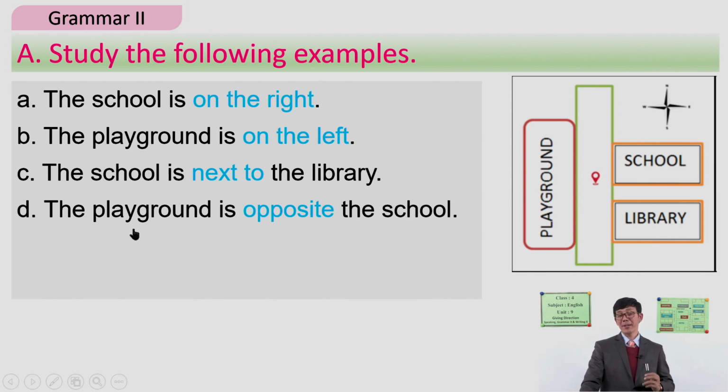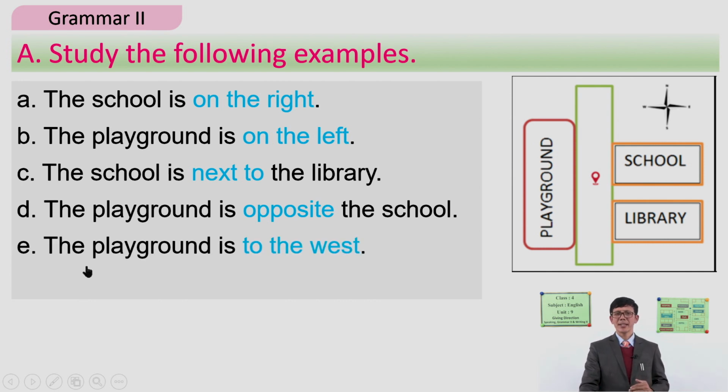Let's talk about the playground again. We said the playground is on the left. But we can also say, let's say here is the school and here is the playground, and we can say the playground is opposite the school. If we look at the relation between the playground and the school, the playground is just opposite. So we can say the playground is opposite the school.